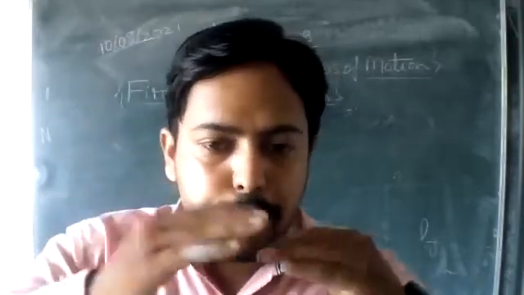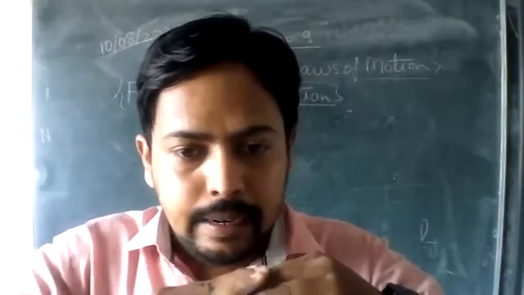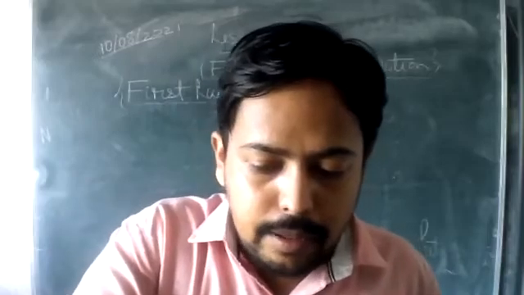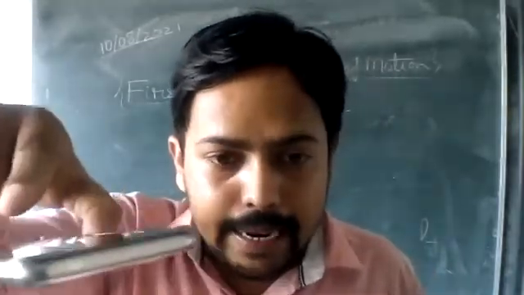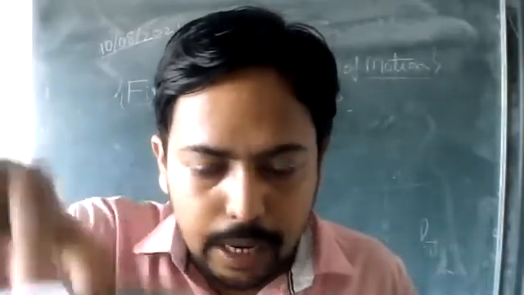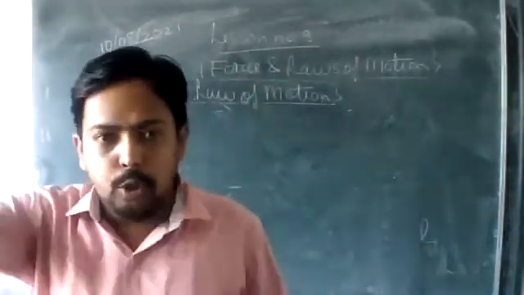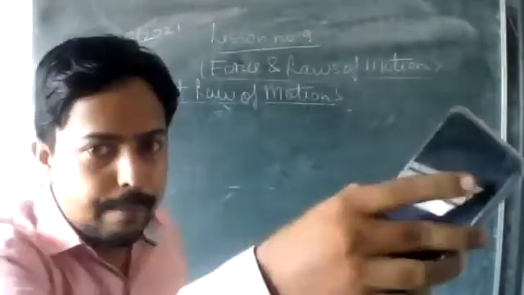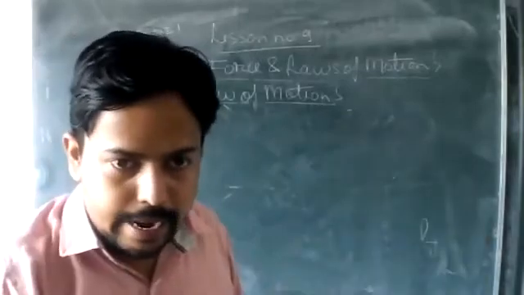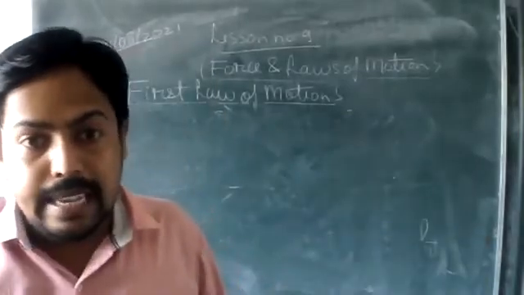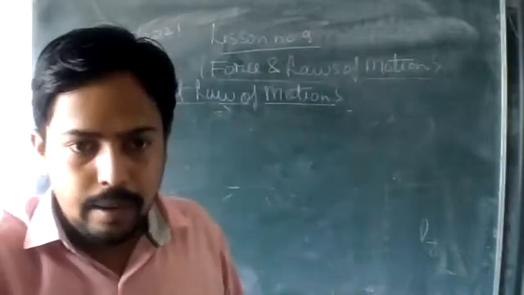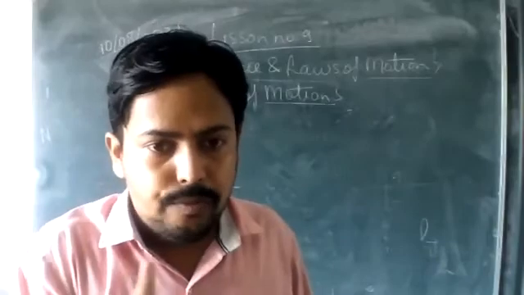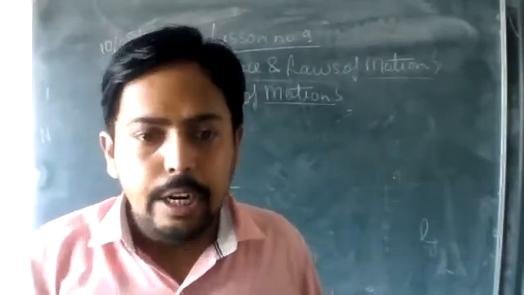Earlier the mobile was in the state of rest, but after applying the pull by my hand, it has changed its state. Now it is moving since my hand is moving. My hand is applying some force on it, and as a result it has some velocity now, you can see. Earlier it had no velocity. So this concept was first visualized by Newton.